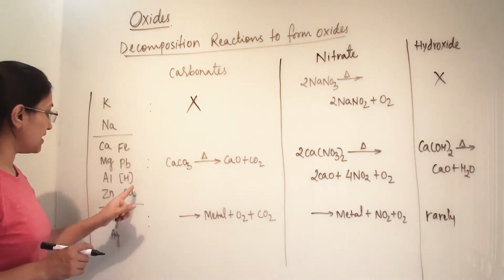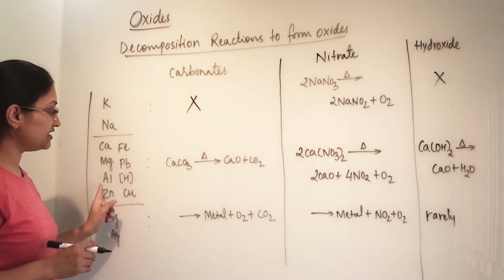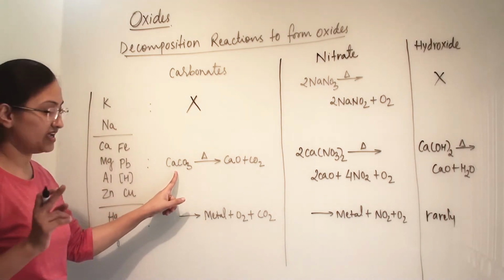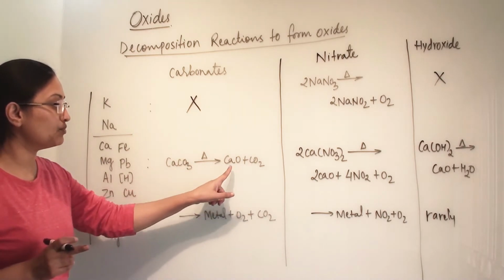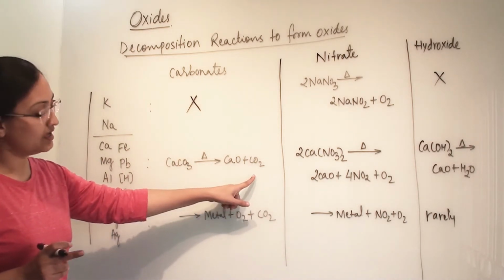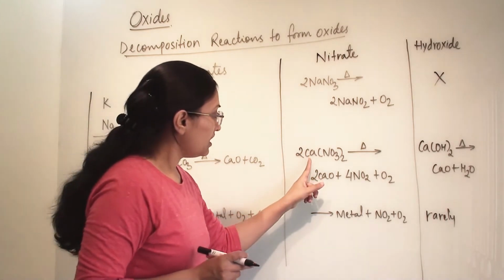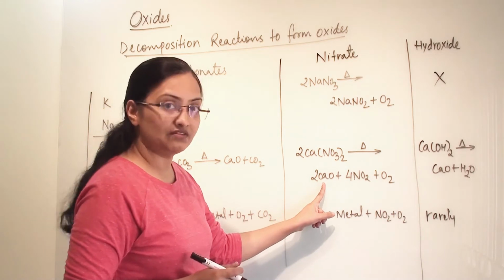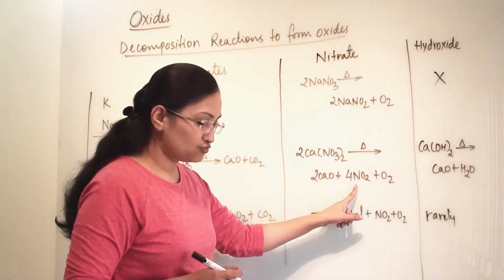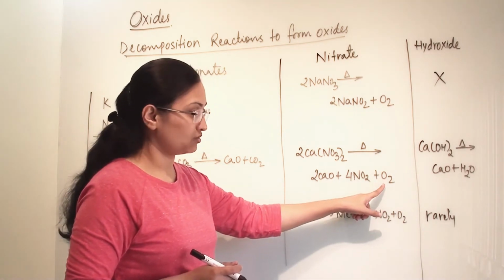Then about these metals which are moderately reactive, from that we are taking one example, that is calcium carbonate. In the presence of heat we can decompose it into calcium oxide and carbon dioxide. Calcium nitrate will decompose in the presence of heat and it will give us calcium oxide, NO2 (nitrogen dioxide) and oxygen.